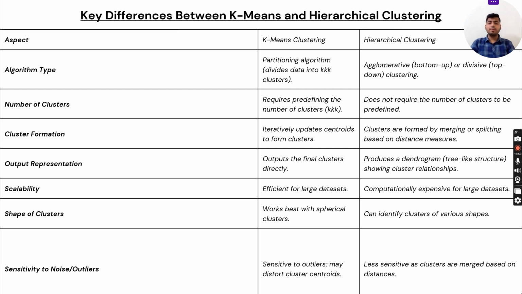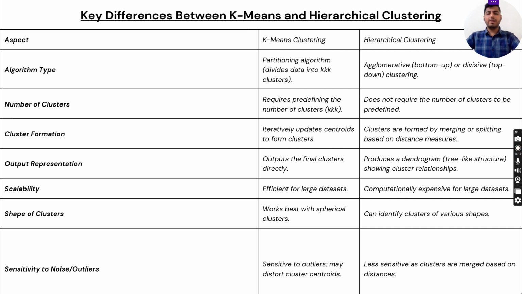Firstly, we will look at the aspects for k-means clustering and hierarchical clustering. First, algorithm type. K-means is a partitioning algorithm that divides data into K clusters; it is actually K, by mistake it became triple K. Hierarchical clustering is a bottom-up or top-down, divisive clustering algorithm.